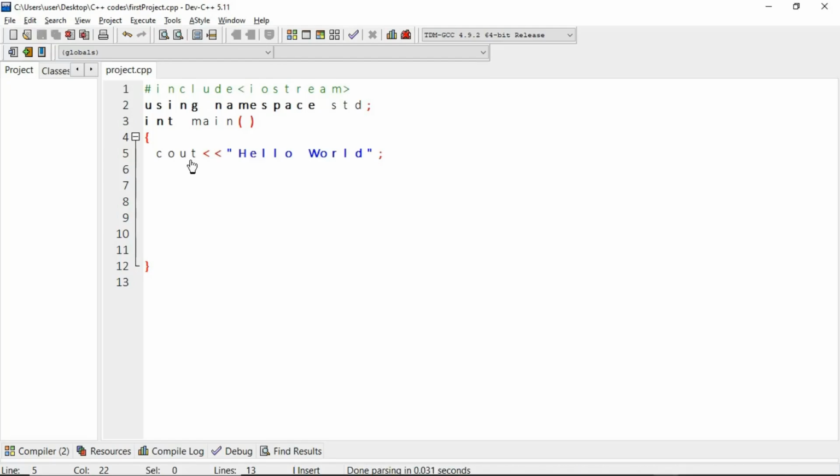Very important, and you're going to see what happens if we did not include the semicolon in our code. Now, why is hello world in double quotes? When we learn about data types, you're going to know why I have to put hello world in double quotes. The double quote basically tells the compiler that this data I'm sending out has the data type of string.